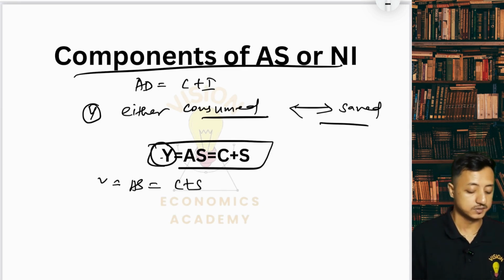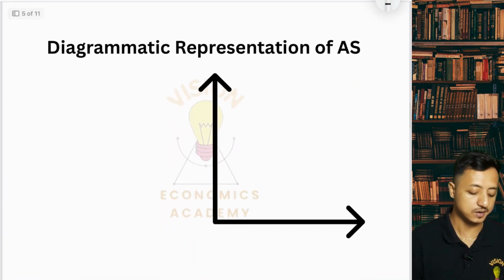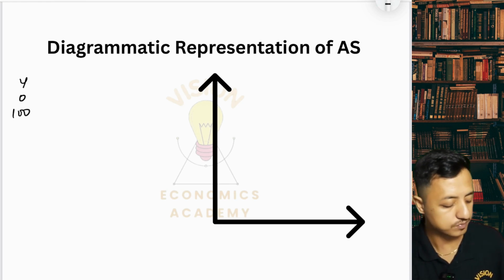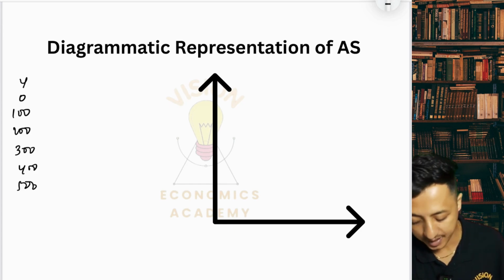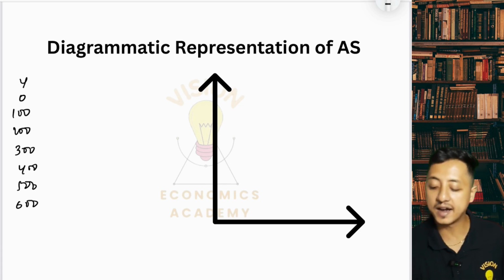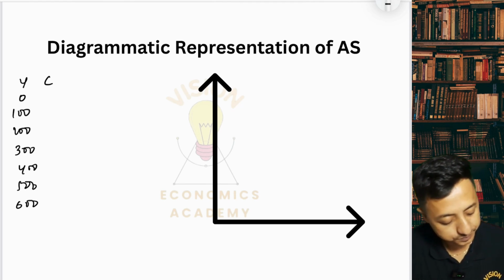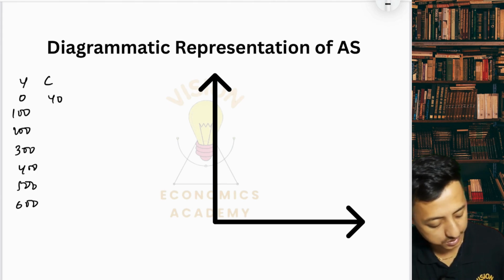Now let us understand aggregate supply diagrammatically. Before going into the diagram, let us make the same schedule. This is income, which is 0, 100, 200, 300, 400, 500, 600, and consumption even at zero level of income is still there, so it is 40, and then we are adding 80 each.